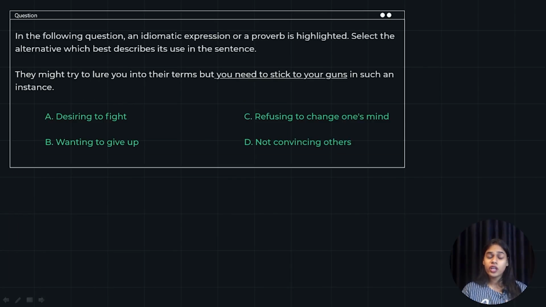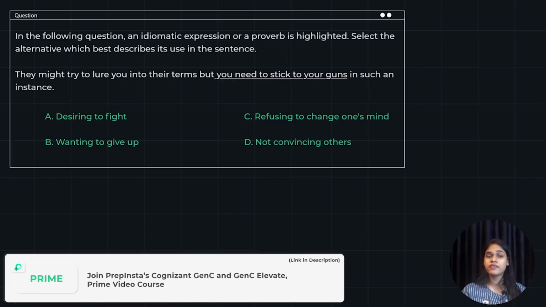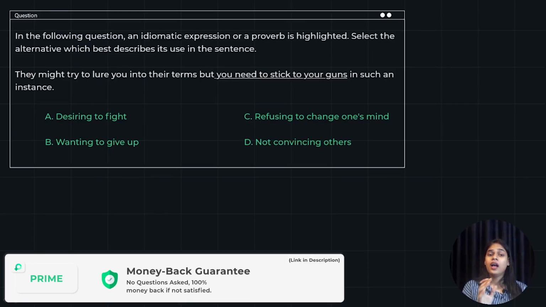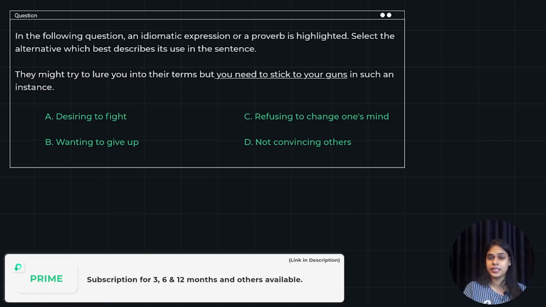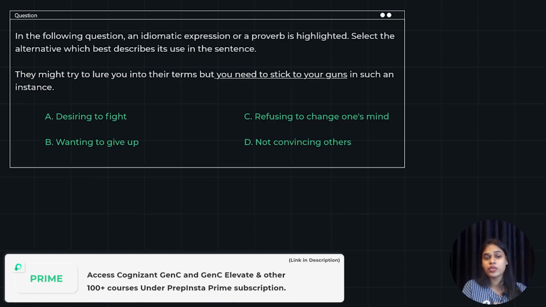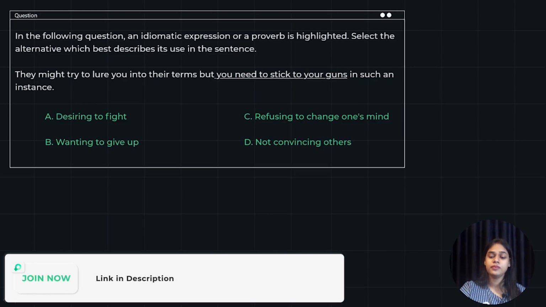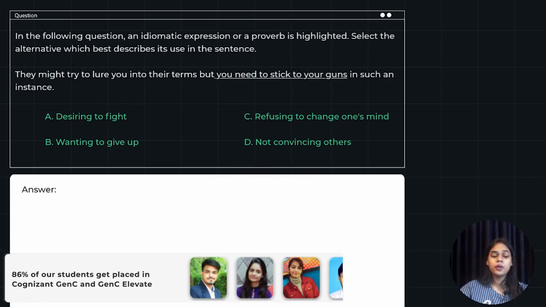Okay, moving on. In the following question, an idiomatic expression or a proverb is highlighted. Select the alternative which best expresses its use in the sentence. So you have a sentence with an idiom used, and you have to choose an option that reflects the meaning of that idiom. Again, pause the video, try to solve it. We will quickly move ahead with the answer together.